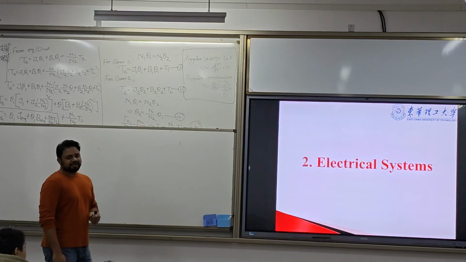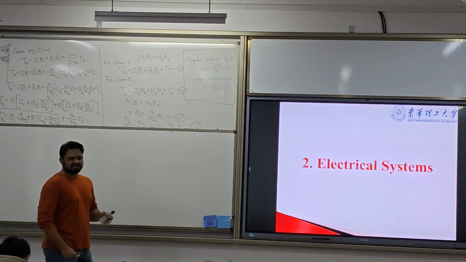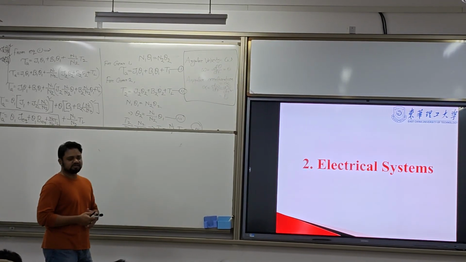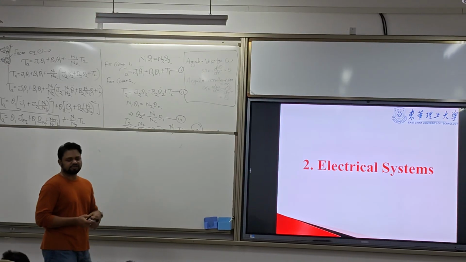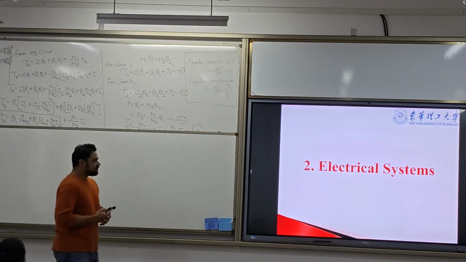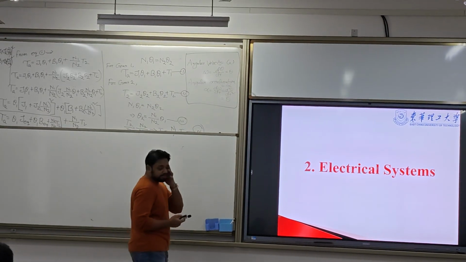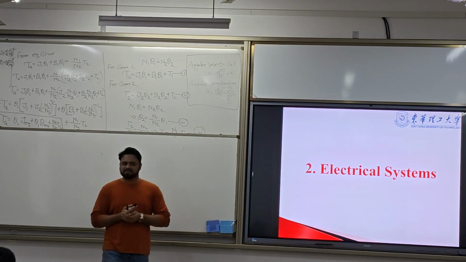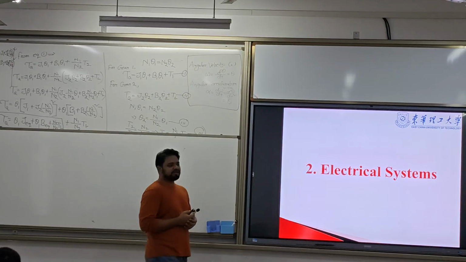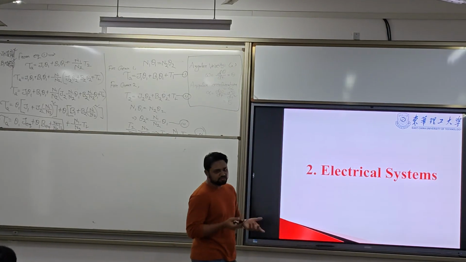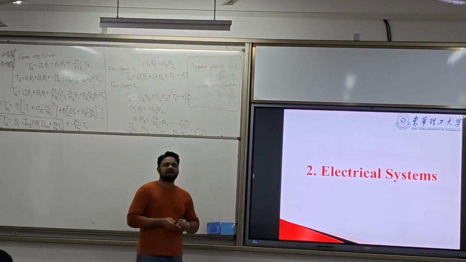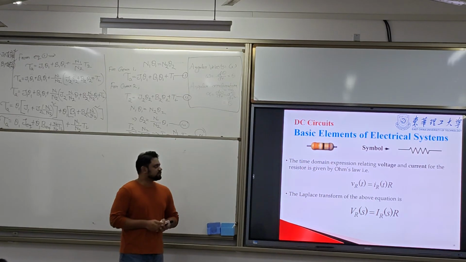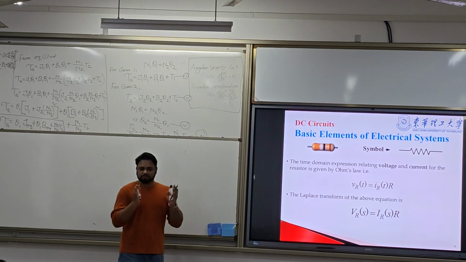Okay, now we talk about the electrical system. We have seen the mechanical system, three different types of mechanical system like linear motion, rotational motion, and some linkage systems of the mechanical parts. Now we talk about the electrical system. What are the electrical system? Electrical circuits. Electrical circuits are having two different types of components.